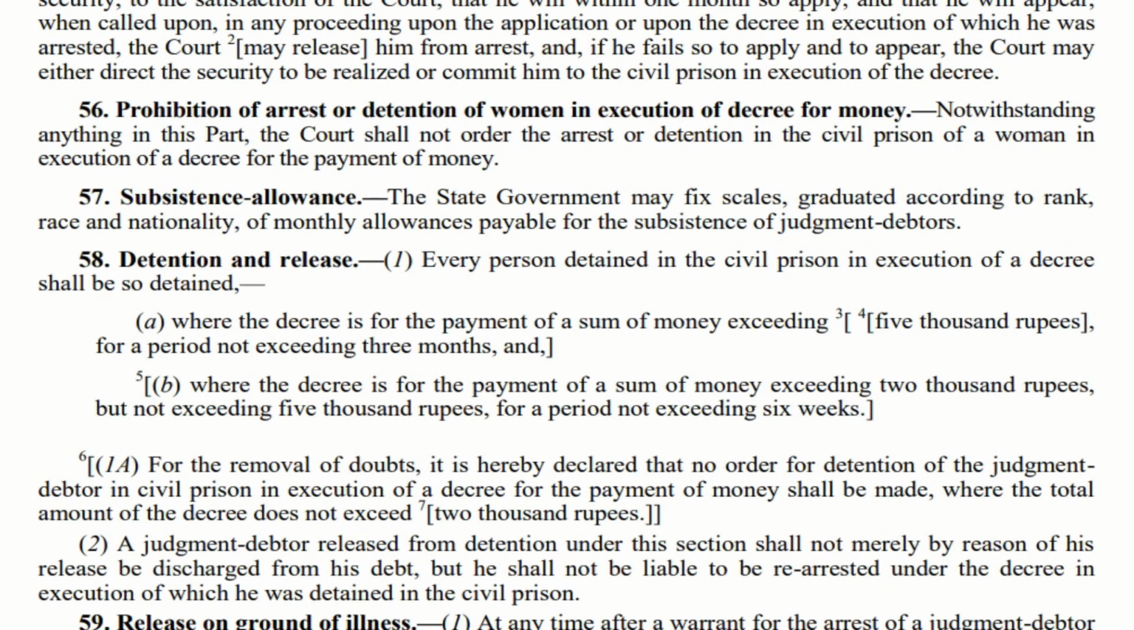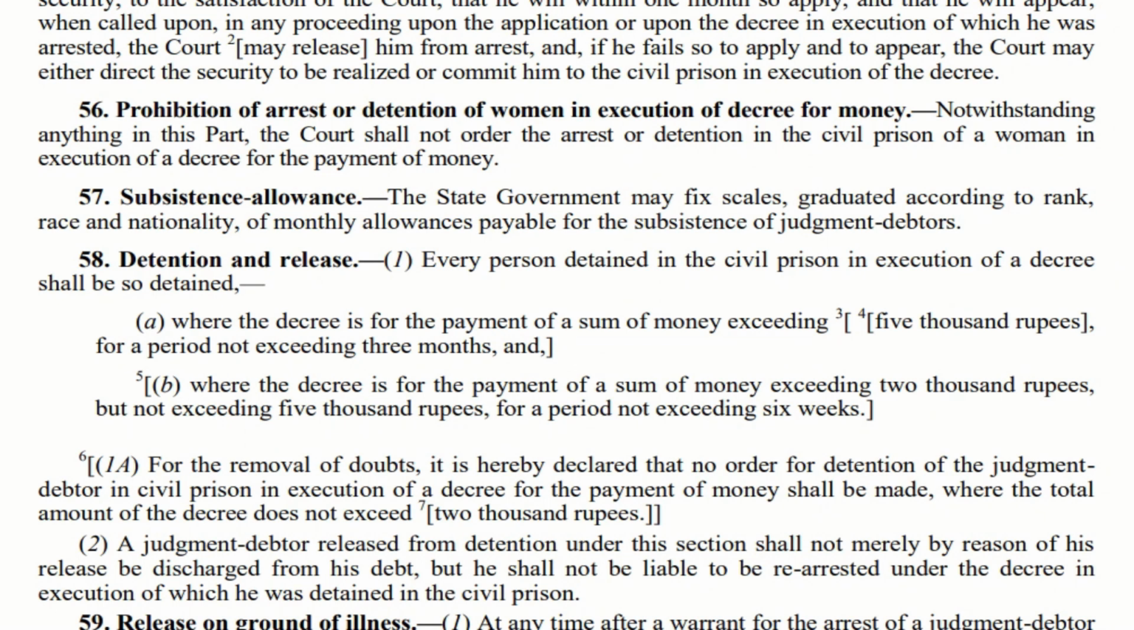Let us move to section 58. This section 58 is also very important both for preliminary as well as main examination. They can ask questions from this particular section. Many times they've asked questions from this particular section. It's very important. Let us move to subsection 1 under section 58. If a person is detained in civil prison in execution of a decree, then if the money payable is not exceeding 5,000 rupees, he can be arrested for a period not exceeding 3 months. So if the amount is 5,000 rupees, the imprisonment cannot exceed 3 months.